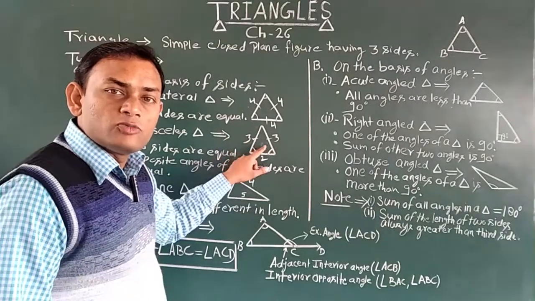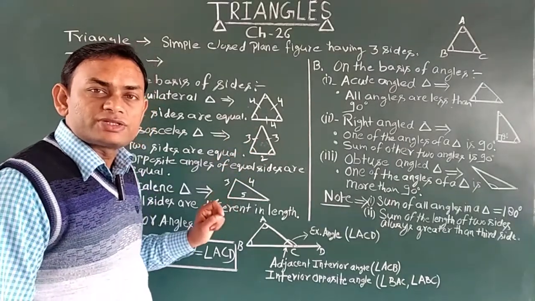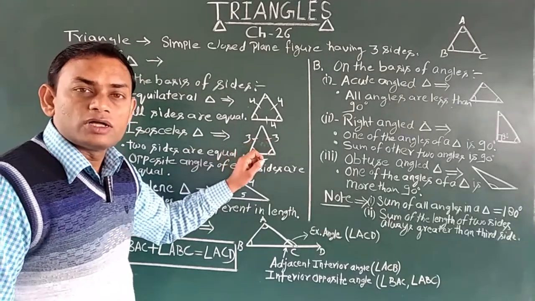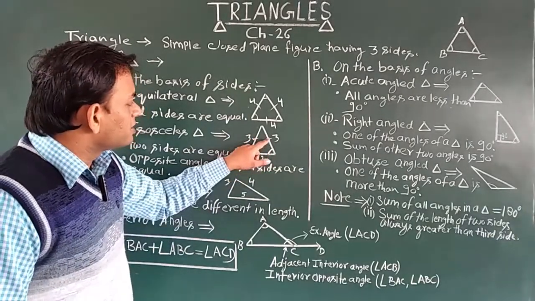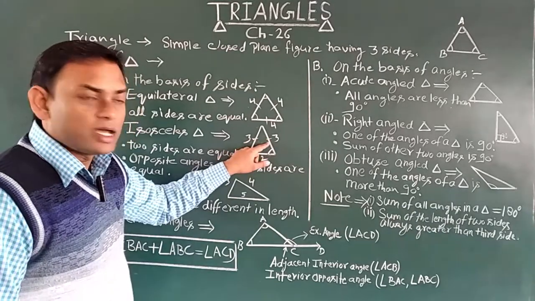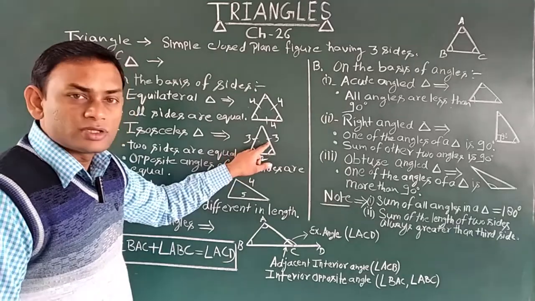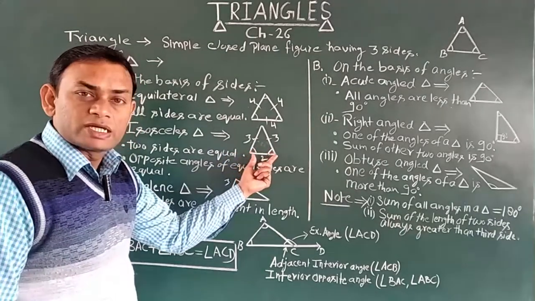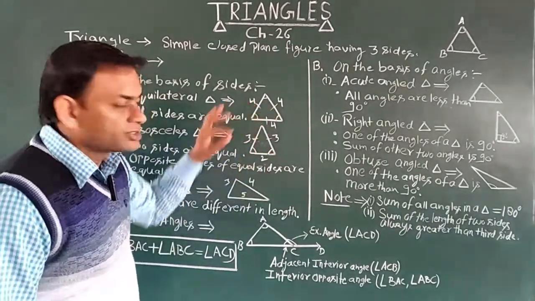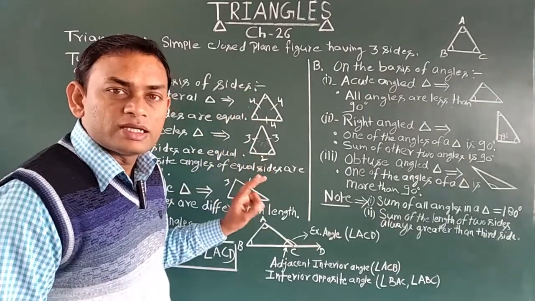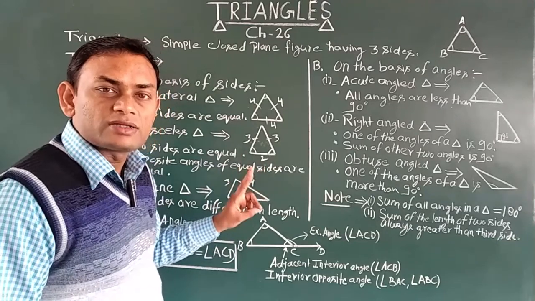Got it? One more important thing in an isosceles triangle is that the angles opposite to the equal sides are equal. As you can see here, these are equal sides and this angle is opposite to this side and this angle is opposite to this. So these both angles will be equal. Means in an isosceles triangle two angles and two sides are equal.